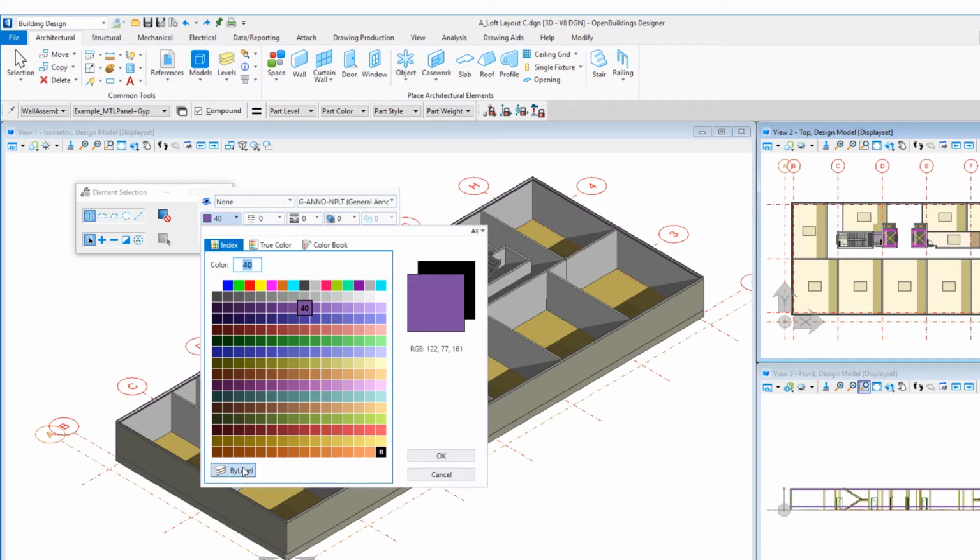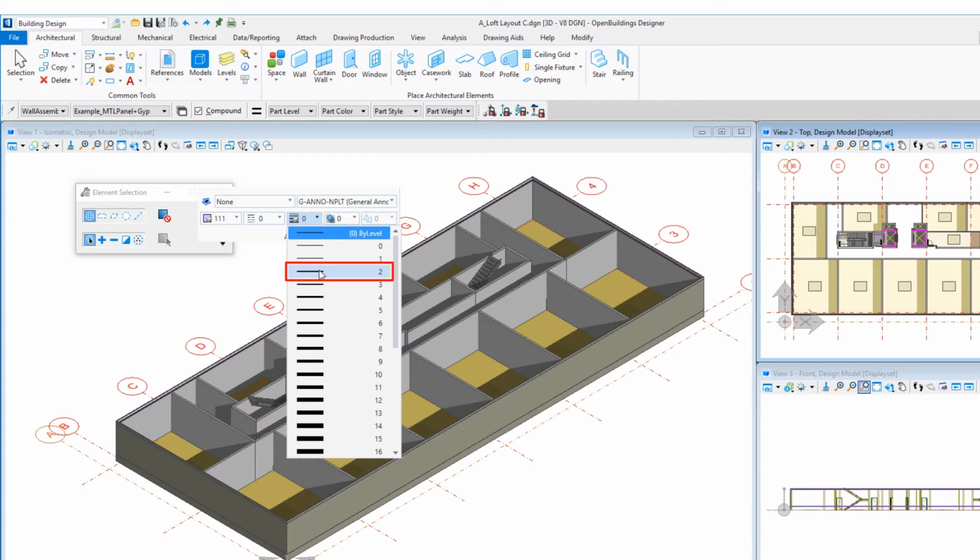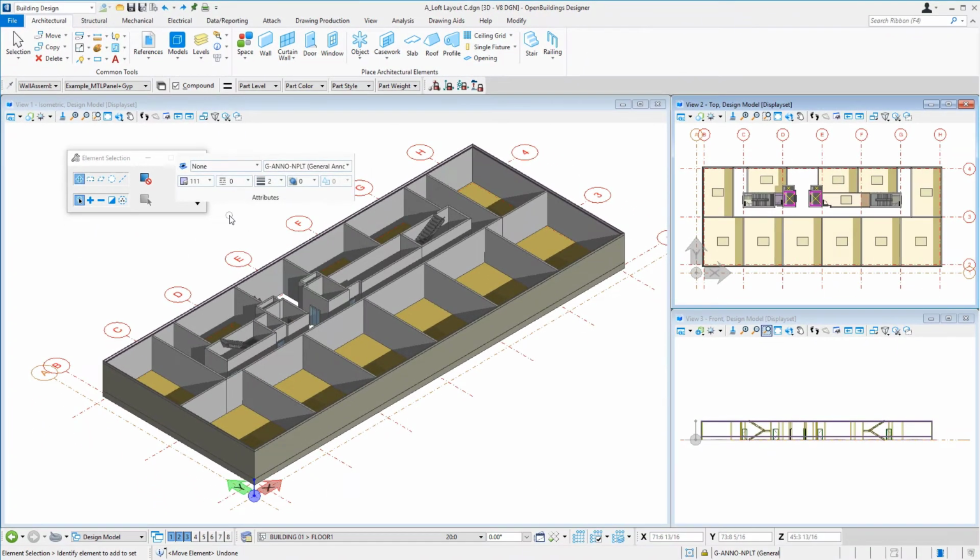Just set that to by level. And I'm going to just put a little heavier weight on it so that we can see it.